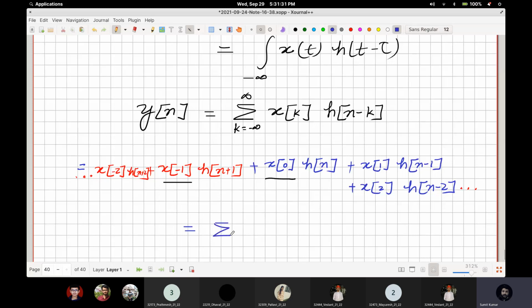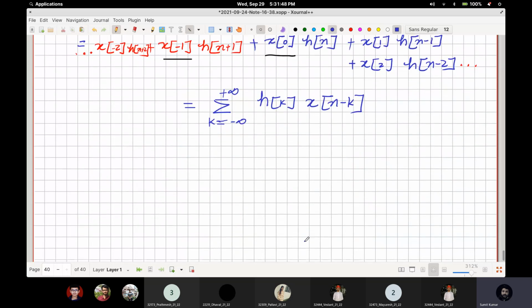This can be written as the sum over k from minus infinity to plus infinity, and then instead of x of k you can take h of k and x of n minus k. From there this equation will be much more visible. So this will be equal to h of 0 times x of n, and then you will have h of 1 and x of n minus 1.